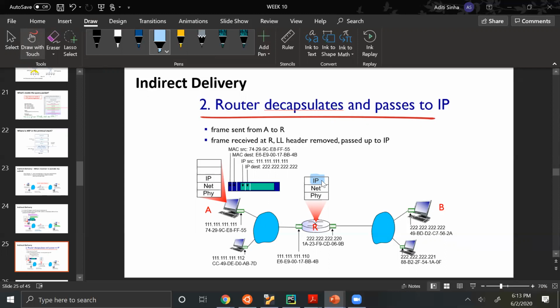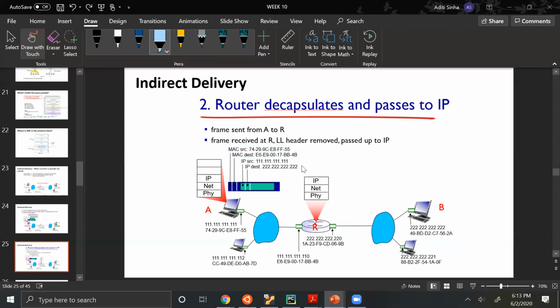No one? So routers look at the destination's IP address because routers do packet forwarding. So even if there's one link shown here, there might be multiple output interfaces that this router has. So which interface should I forward this packet to? That is decided by the destination IP address. That is why this router decapsulates the link layer header as well as the IP layer header.